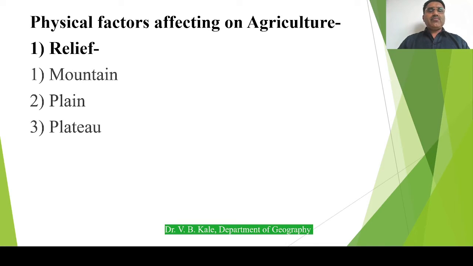As we know, mountain means an area which has undulations and a height of more than 600 meters from mean sea level. Whenever there is a mountainous area, in those parts we can't practice agriculture, and that is a very limiting or controlling factor of agriculture, because mountains are undulated and there is an uneven slope of the area, which affects agriculture directly.